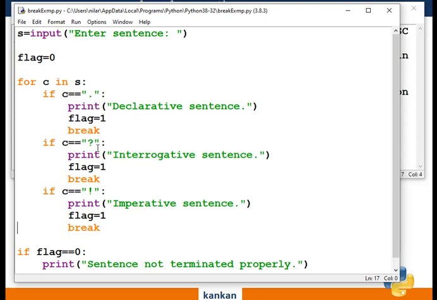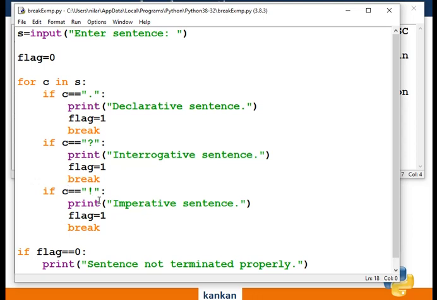Okay. When we reach this block, the interrogative sentence portion is executed first. After that, 1 is assigned to the variable flag, and when it reaches the break statement, the control transfers to this position.